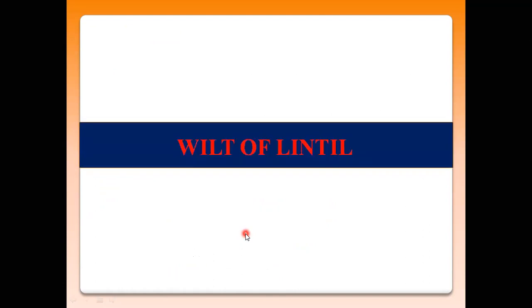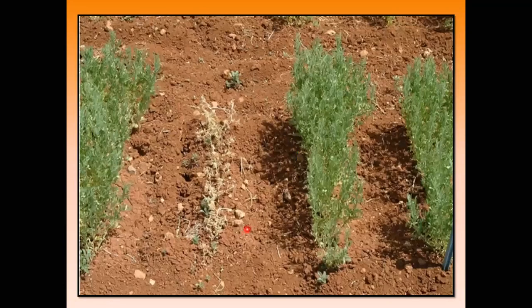Then wilt of lentil. This is also an important disease seen in lentil crops. Symptoms are generally seen at the time of flowering or pod filling stage.